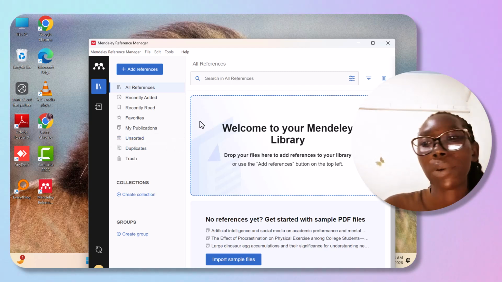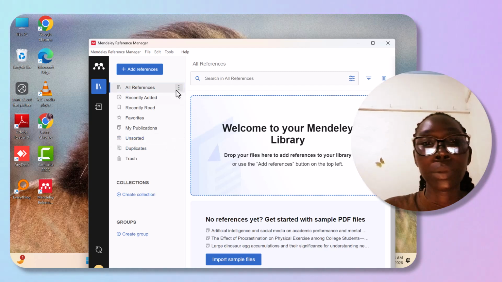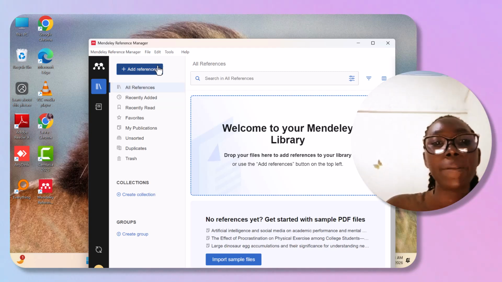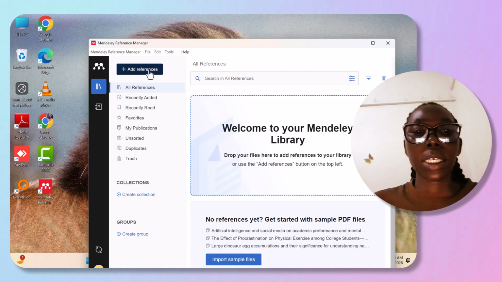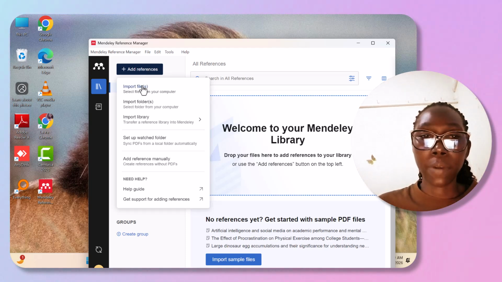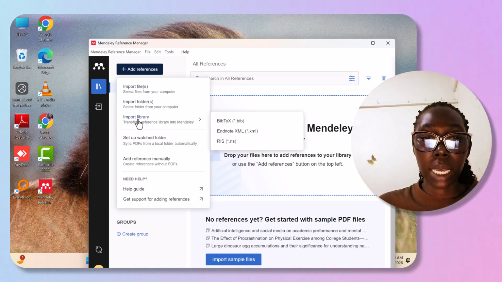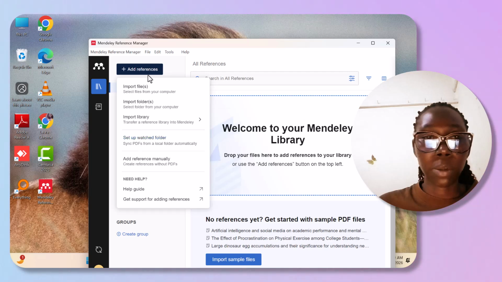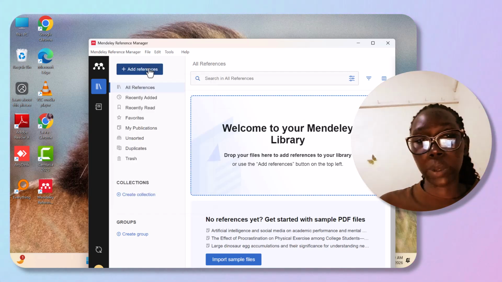On the top left here is where you can add your references. Once you've downloaded them from the internet, you can add them using this button.